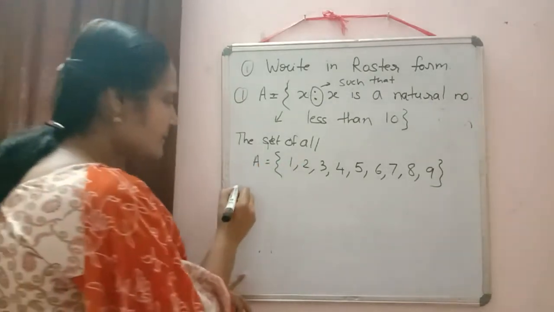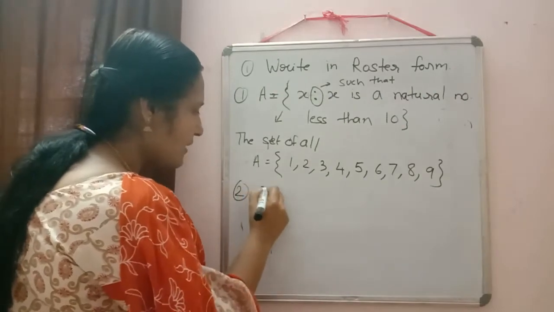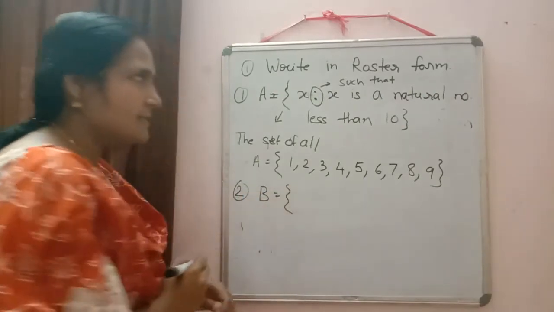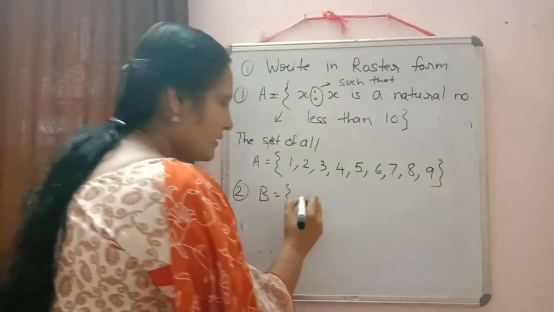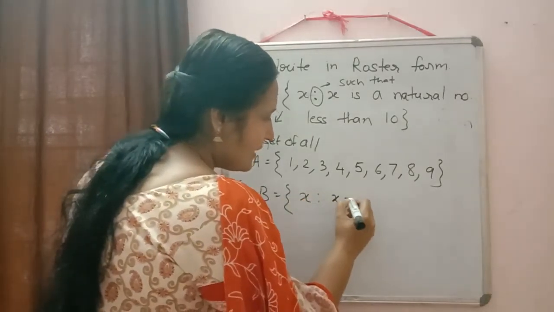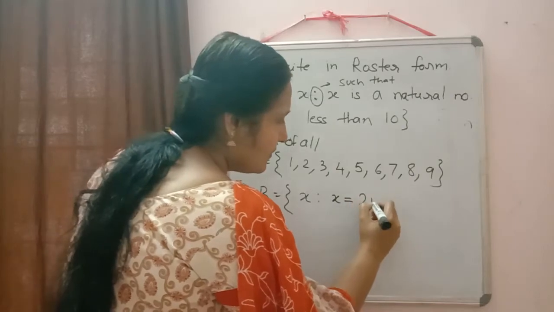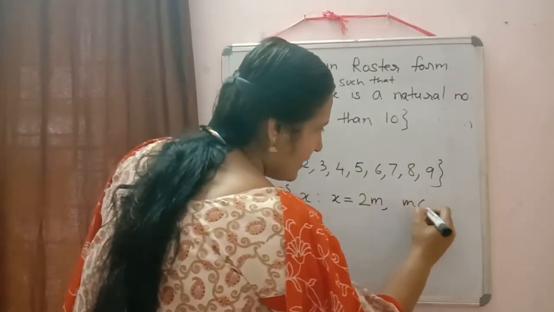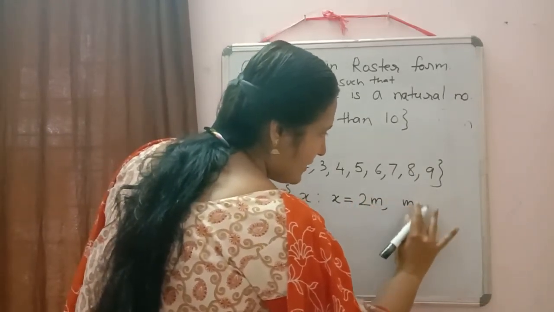Now we will discuss the second example. Suppose I wrote in this way: B is equal to the set of all X such that X is equal to 2m, where m is a natural number.